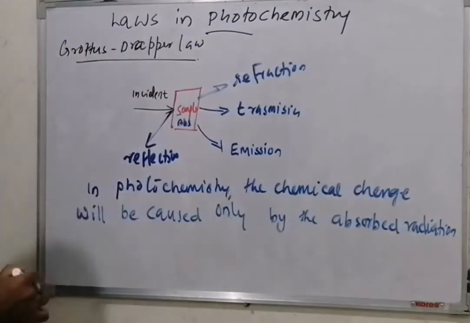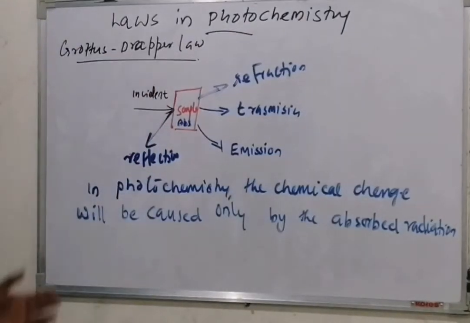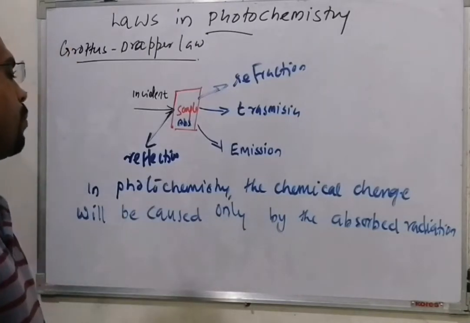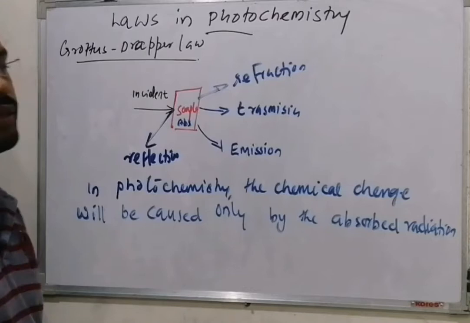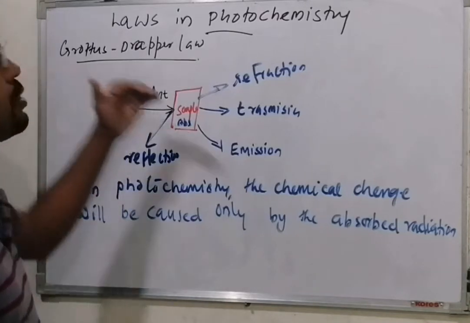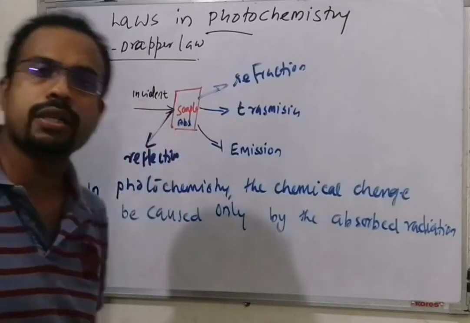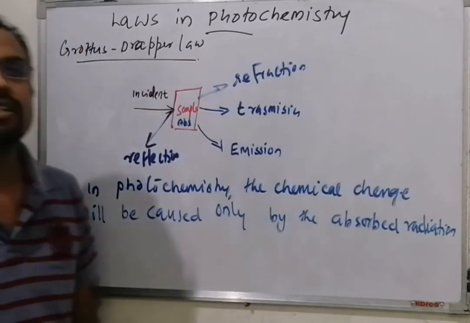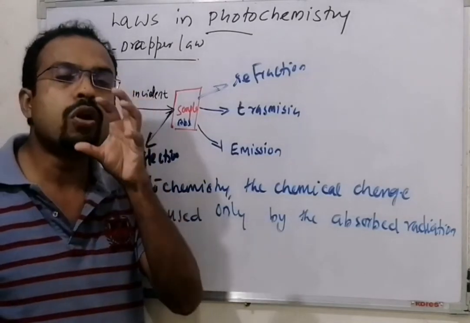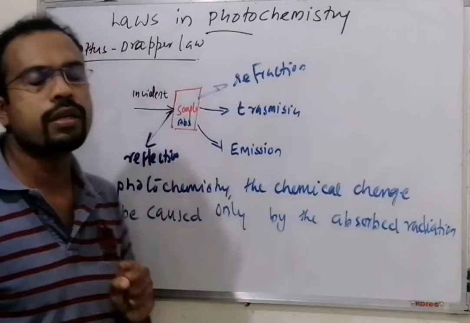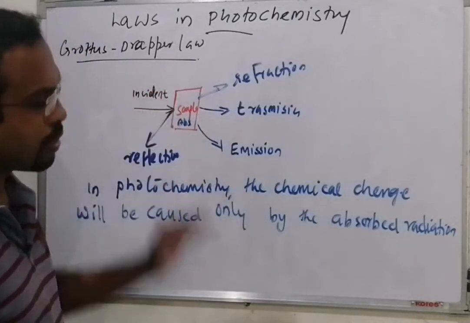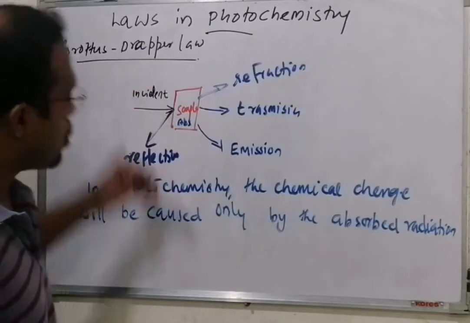In photochemistry, the chemical change will be caused only by the absorbed radiation. Fine. That is the Grotthuss-Draper law. Only absorbed radiation can cause the chemical change in photochemistry. Understand? Only absorbed radiation, the absorbed photon, can cause the chemical change in photochemistry. This is the first law.